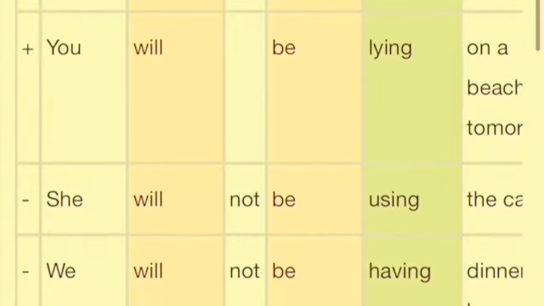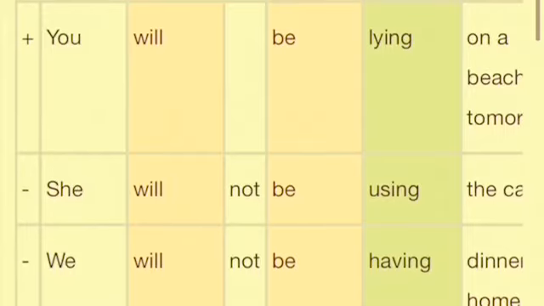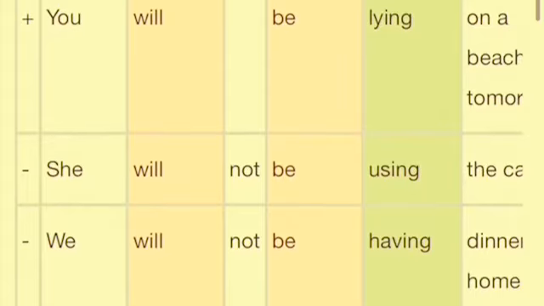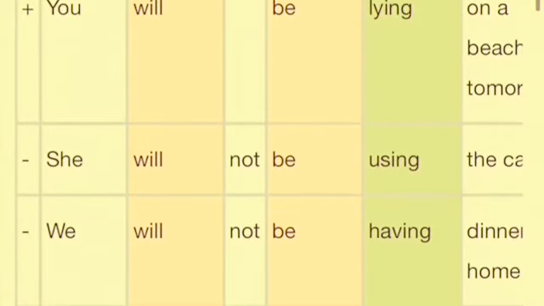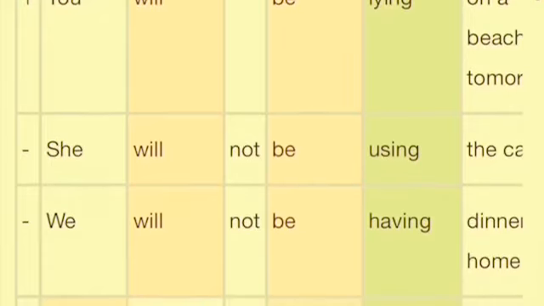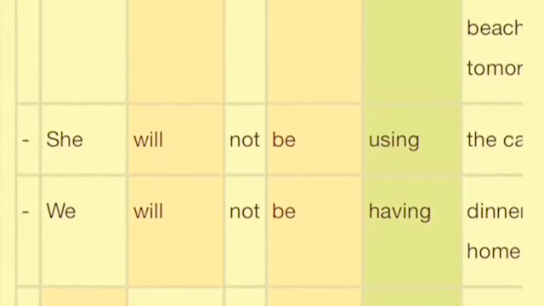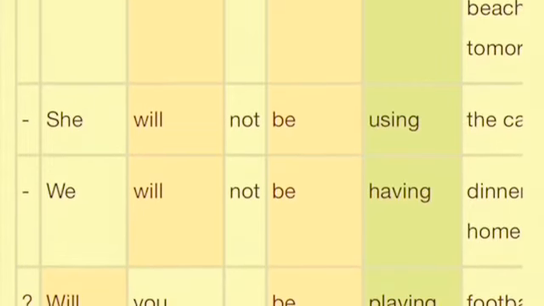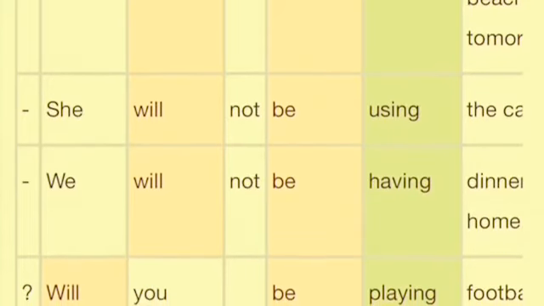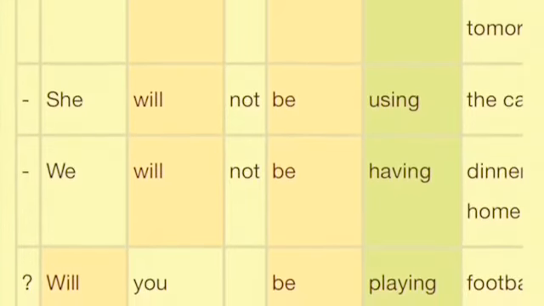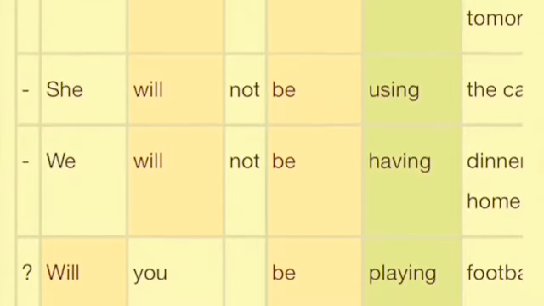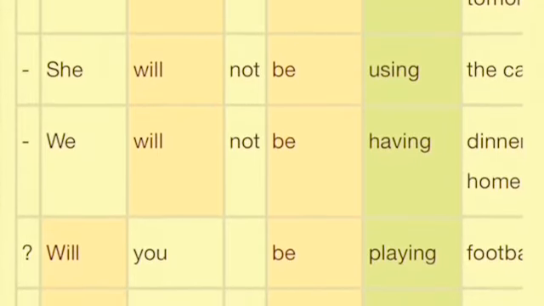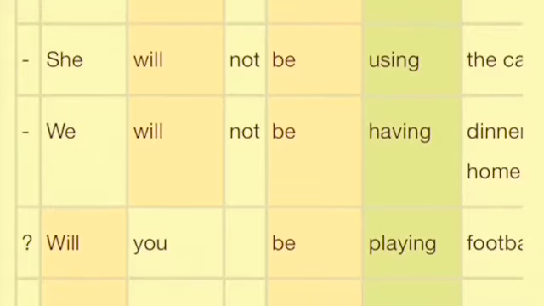Next, see the negative sentence. Remember the formula, you need to insert not between will and be. So see here, she will not be using the car. We will not be having dinner at home. Got it? So see, remember the formula, the not has to be placed between will and be to convert into negative sentence. And question sentences, I already said, you just need to interchange the subject and will. Got it? Now see, will you be playing football? Will they be watching TV? So the formula remains the same.